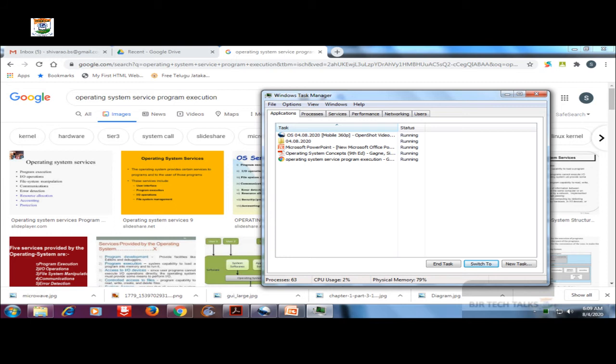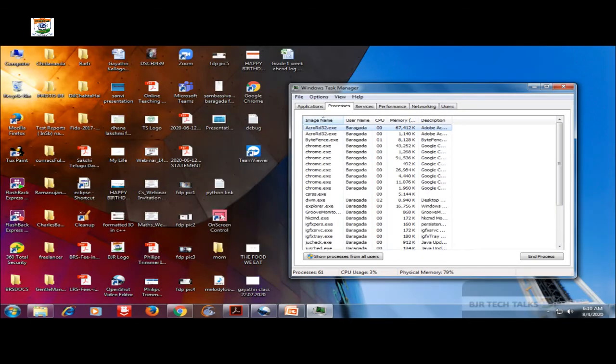Whatever job is given by the user, that job should be executed. Of course, the execution of the job is done by the CPU, but the operating system supervises and monitors whether the job has been executed properly or not.